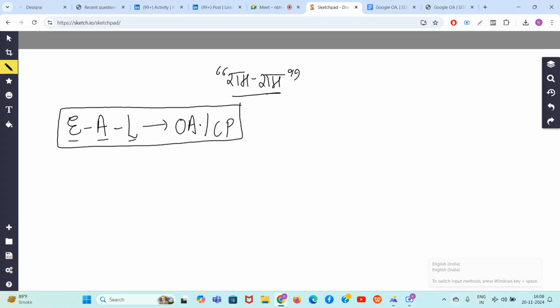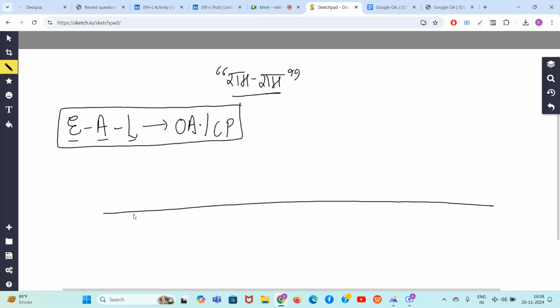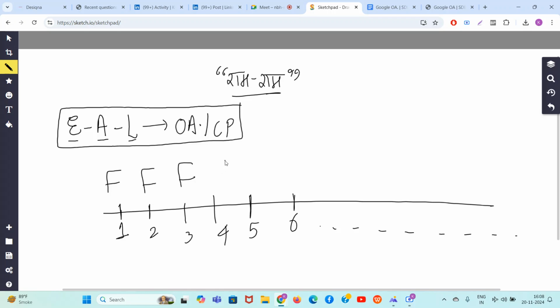So basically what I'm trying to show you is that let's say this is the number line, okay? First you try whether y equal to 1 can travel through everything, then 2, then 3, then 4, then 5. So guys, it will always be like this: y equal to 1 tried, didn't work, false. 2 tried, didn't work, 3 tried, didn't work, 4 tried, didn't work, 5 tried, worked.